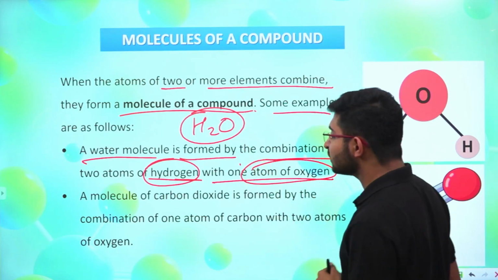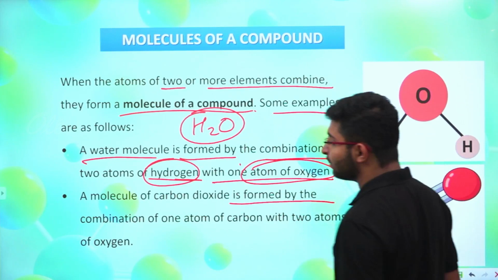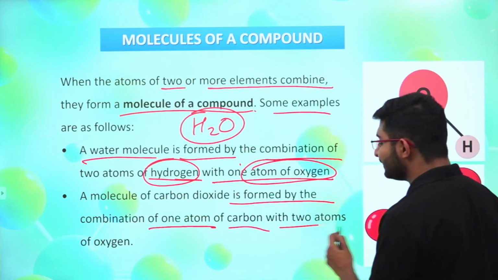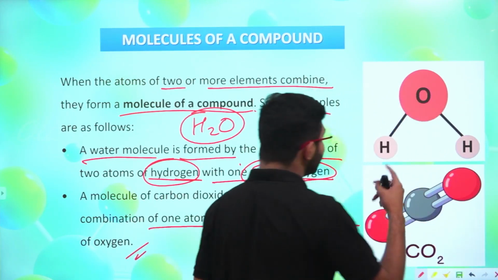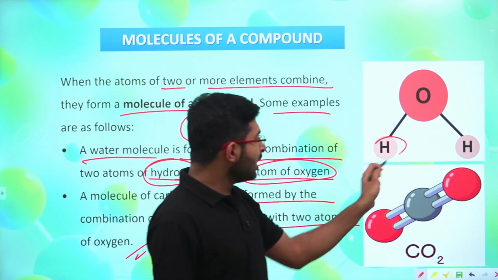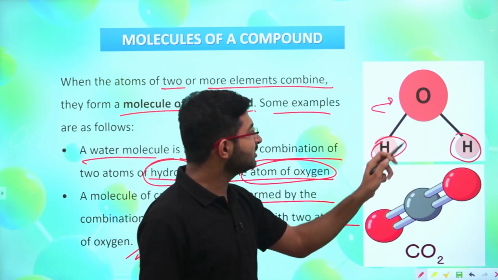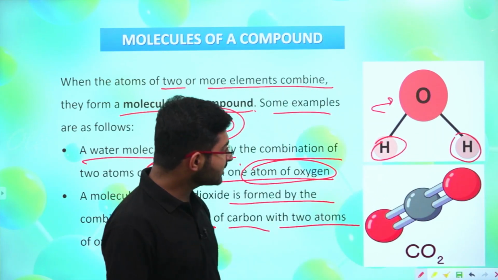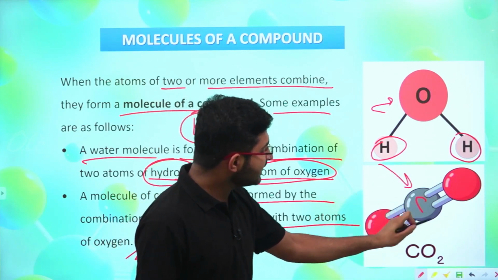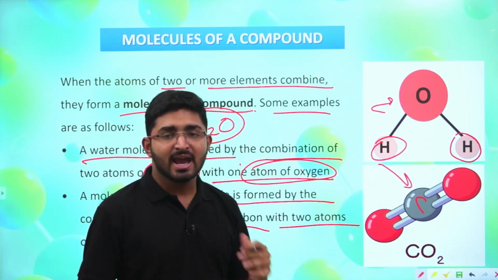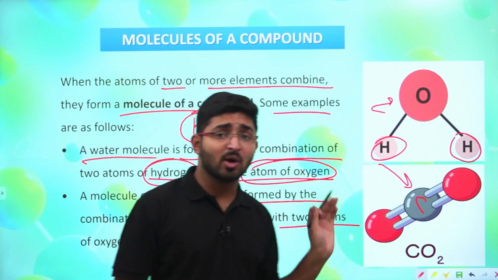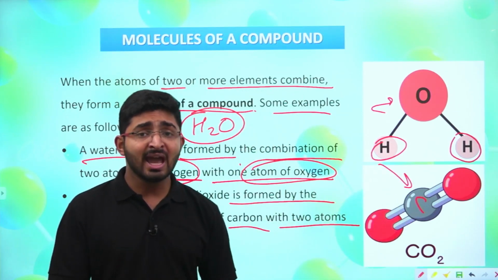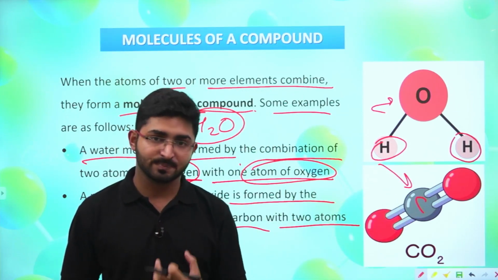compound. And carbon dioxide is formed by the combination of one atom of carbon with two atoms of oxygen. You can see here that we have two atoms of hydrogen and one atom of oxygen in the case of H2O, and in the case of CO2 we have one C and two oxygens, right? And that's why we are saying that these are molecules of compounds. Why? Because they have atoms of different elements, right?